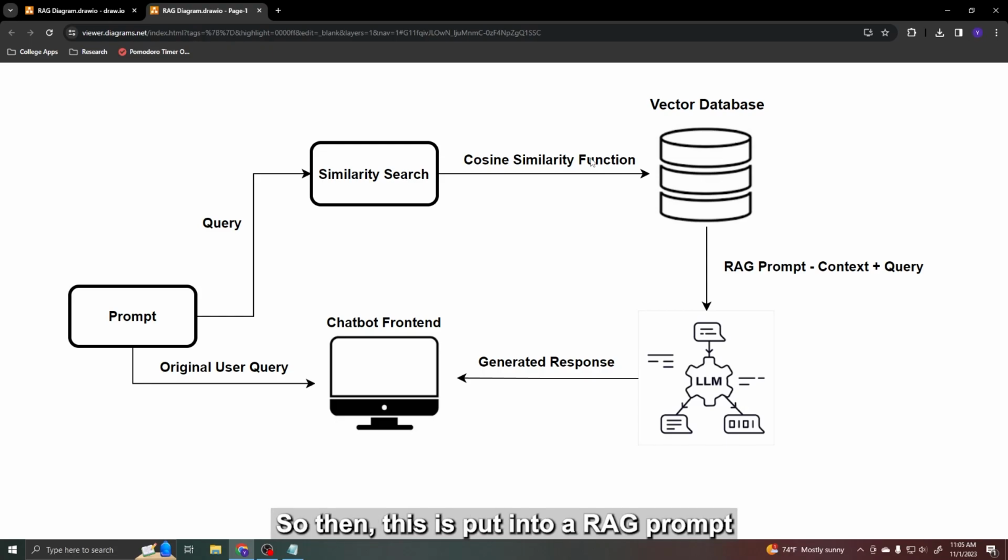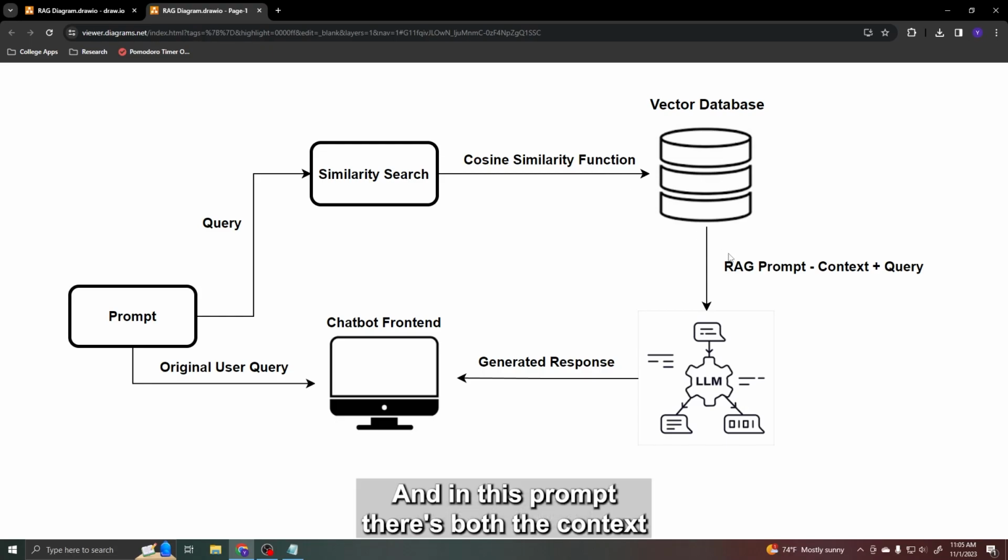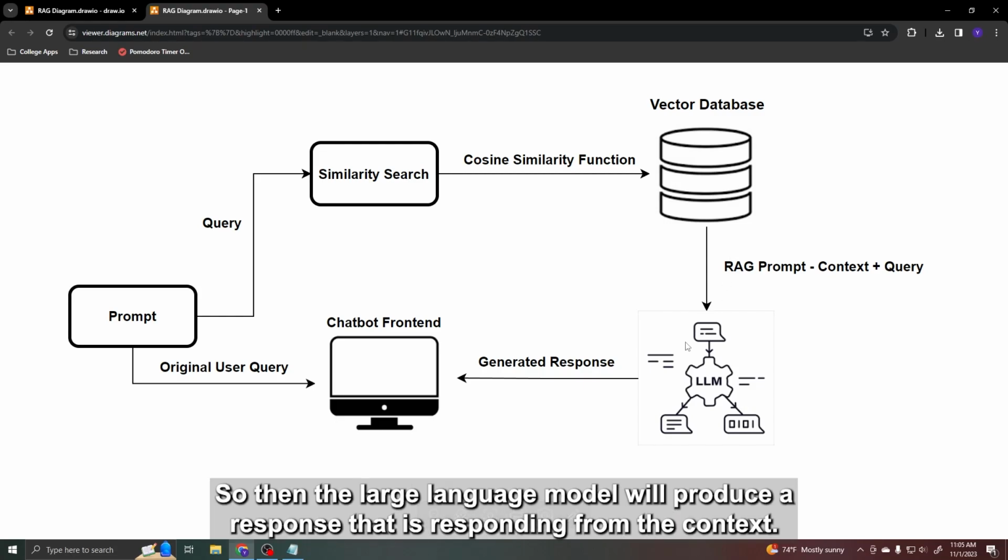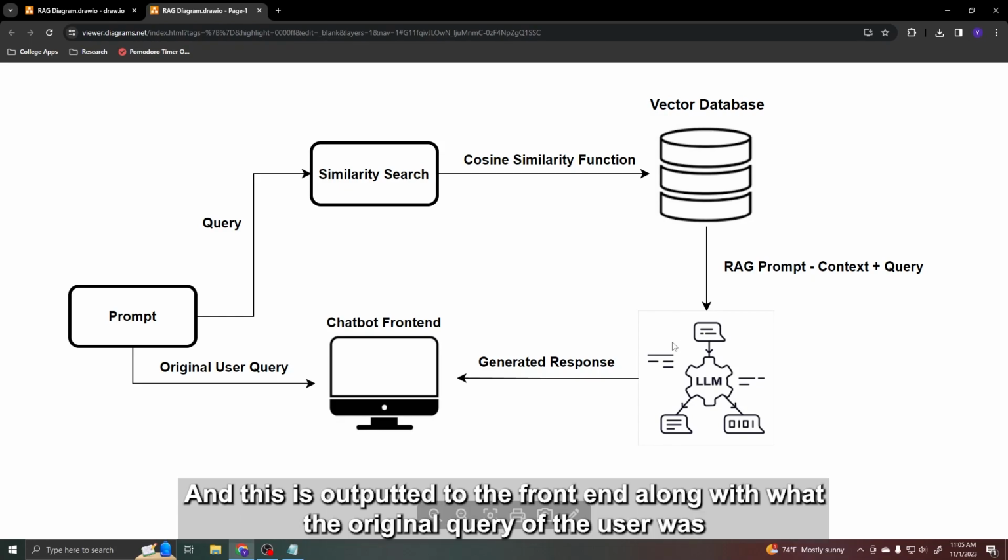This is then put into a RAG prompt, and in this prompt there's both the context from the vector database and the original query. Then the large language model will produce a response from the context, and this is outputted to the front end along with the original query of the user.